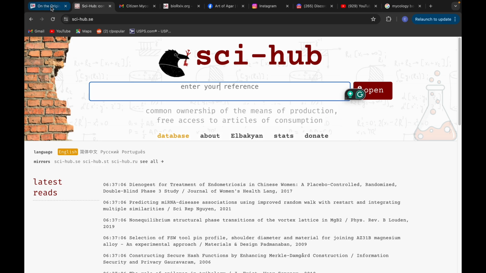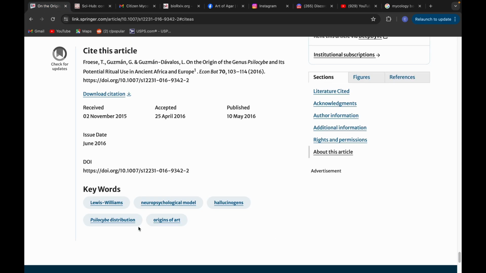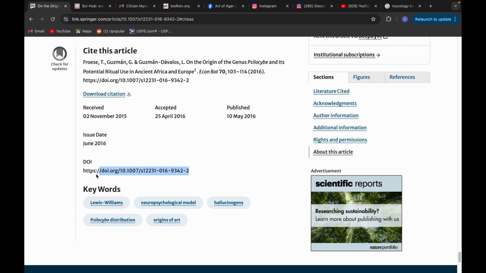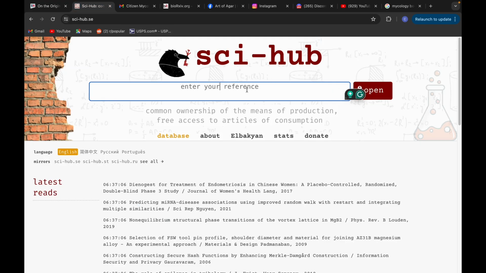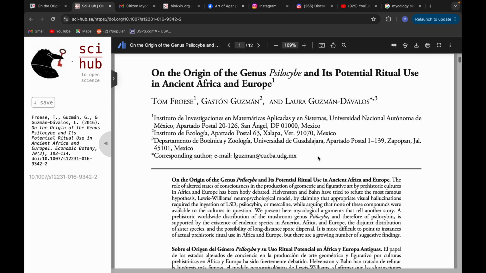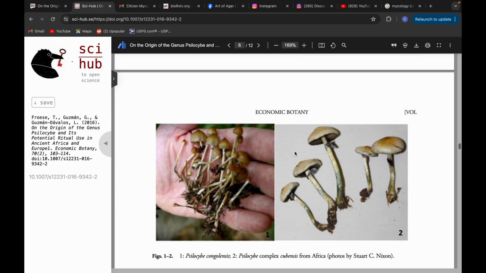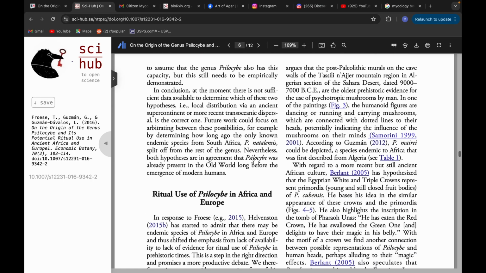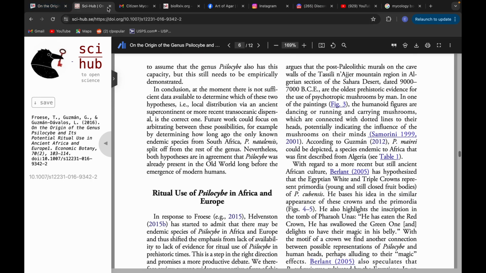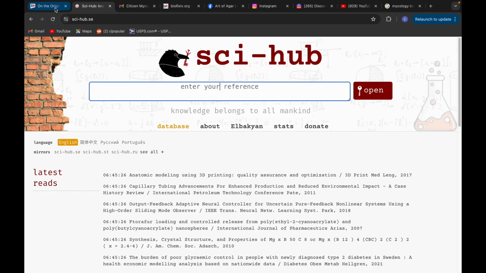But first, let's find this paper. So I want to find the DOI. Right, here's the DOI. You can also search by title as well. And this paper pops up. And now I have this paper completely for free, and I can read and learn as much as I want to. So that is a really great resource.